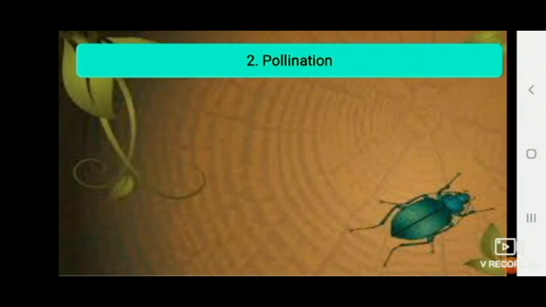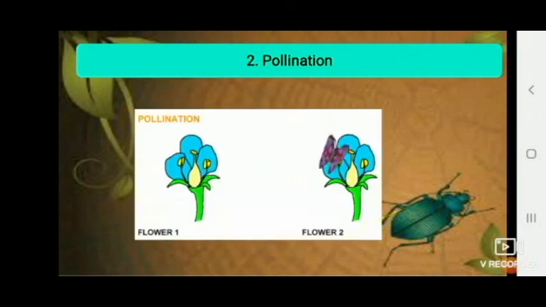The third use is pollination. Pollination is the process of transferring pollen from one flower to another so that seeds are formed in that other flower.